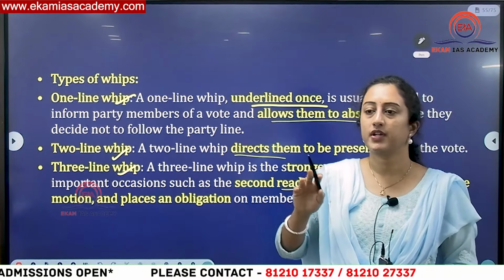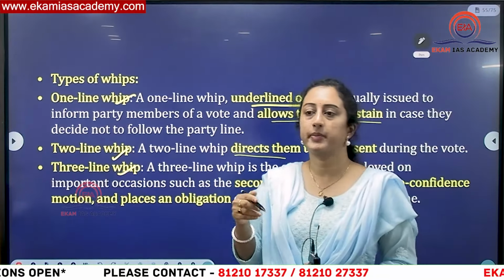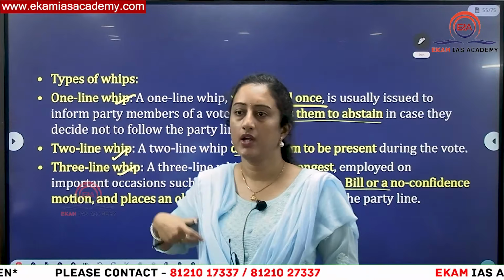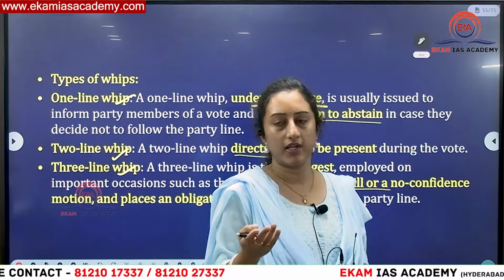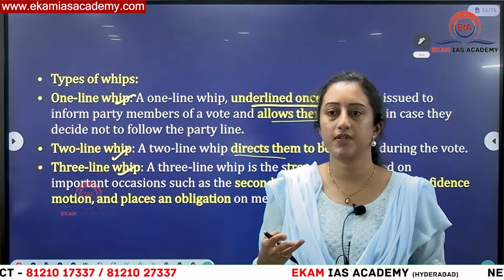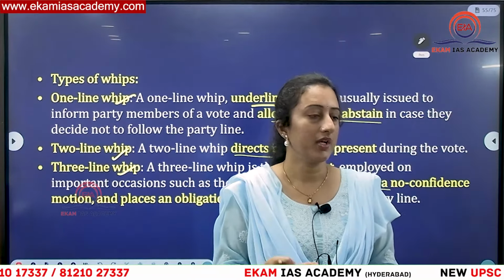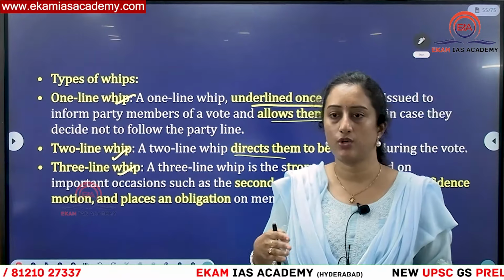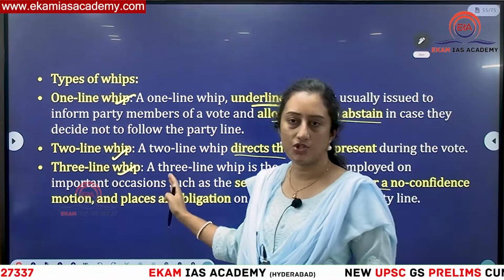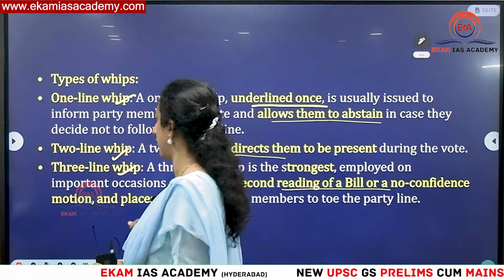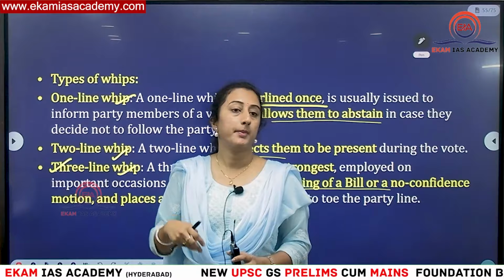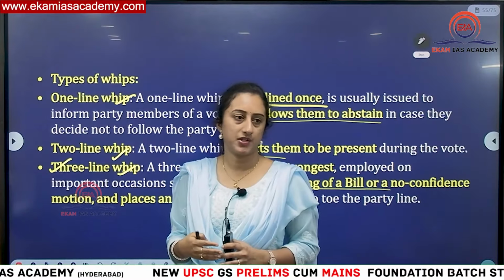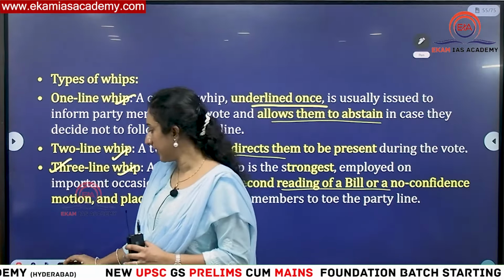One of the grounds for anti-defection is not abiding by the party decision. Other than voluntarily resigning, nominated member joining, and a split, one ground is if you are not abiding by the party decision, or acting against the whip, then you will be disqualified under the 10th Schedule. That is why it is important. So if a 3-line whip is issued, the persons have to mandatorily abide by that particular decision of presence or voting. Clear?